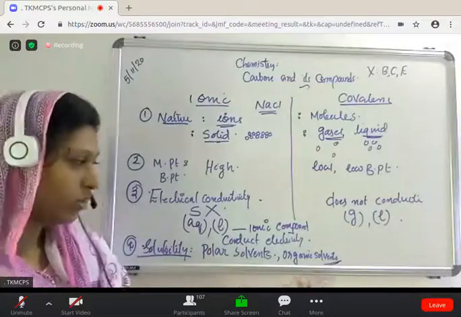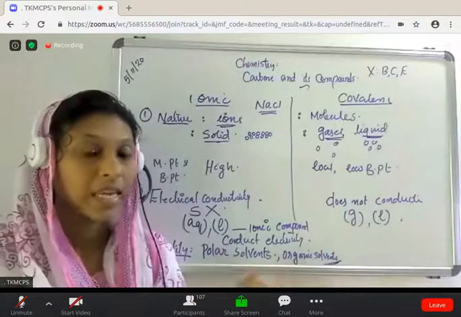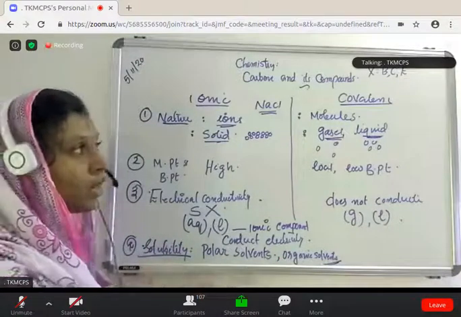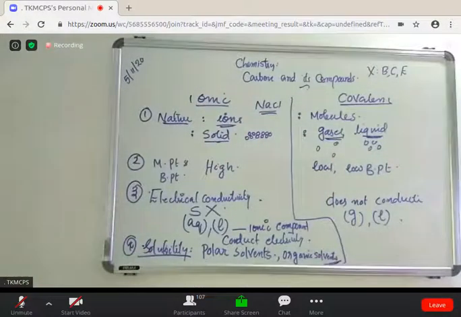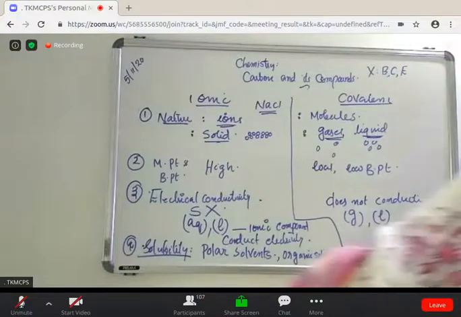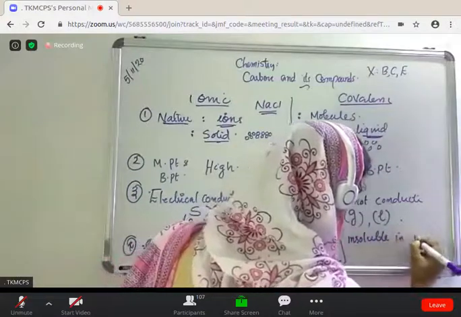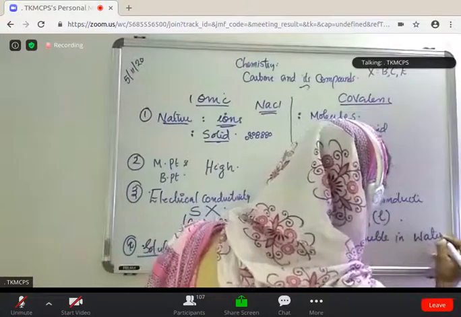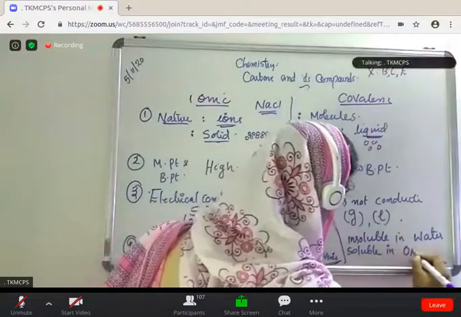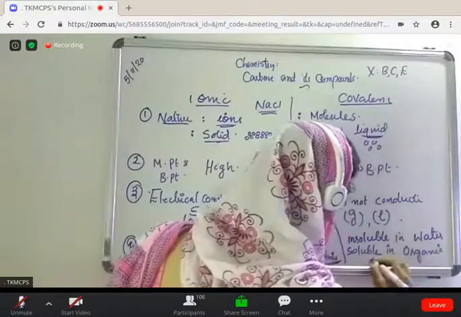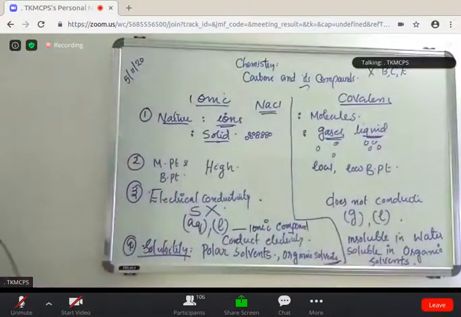But ionic compound does not dissolve in organic solvents like chloroform, benzene, etc. But in the case of covalent compounds, they are insoluble in water but soluble in organic solvents.